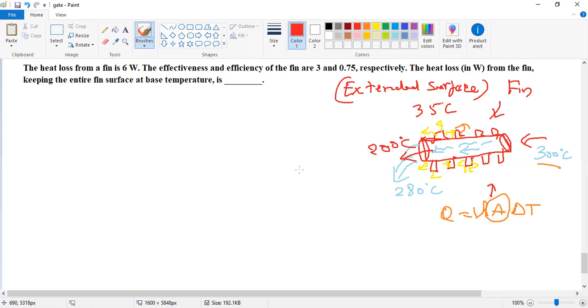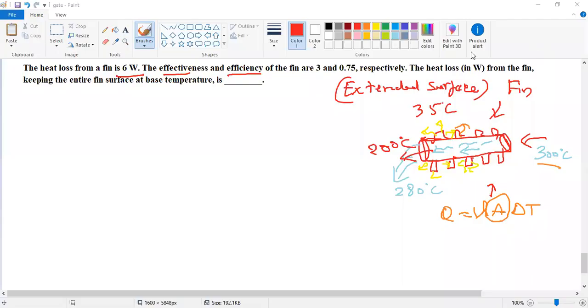So we find out the fin problem. We need some relations to find the efficiency of the fin and the effectiveness of the fin. The values are given: the heat loss Q, the effectiveness and the efficiency. We find the heat loss by keeping the entire fin surface at the base temperature.